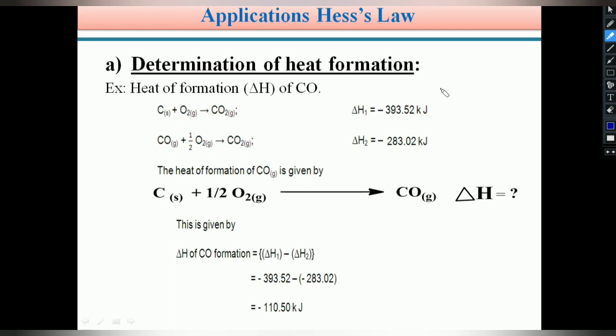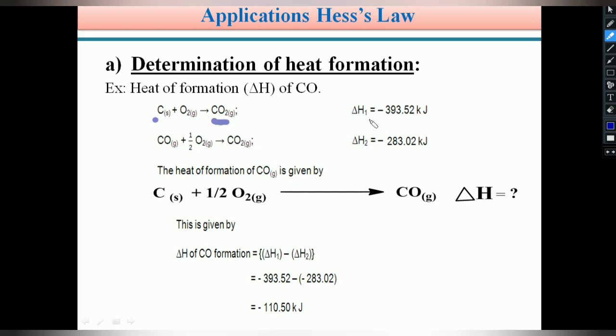So how can we calculate the enthalpy change of unstable intermediates formed during a reaction? For this I choose one example, the same example: heat of formation of CO. Here I would like to calculate the heat of formation of CO. Already in the first example we saw that we can prepare CO2 by two methods. In the first method, solid carbon is treated with oxygen gas. C plus O2 directly gives CO2, carbon dioxide.